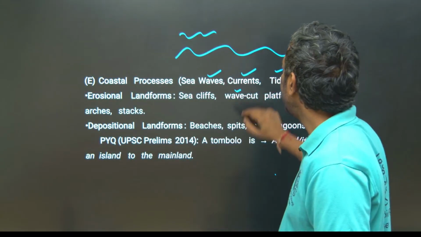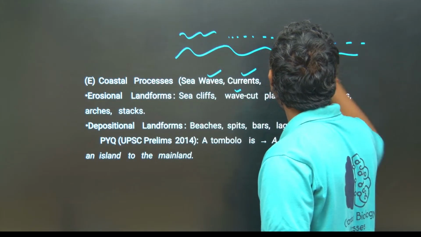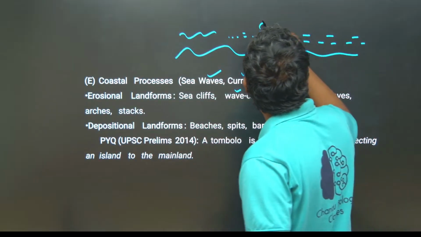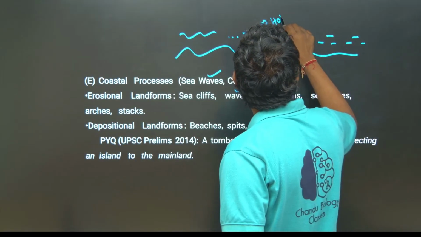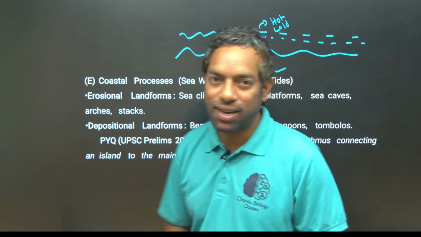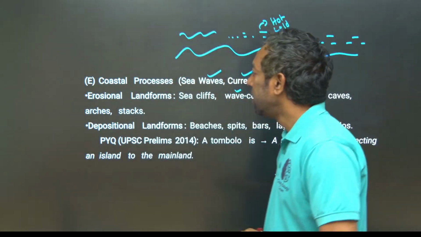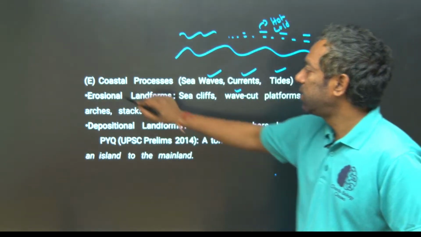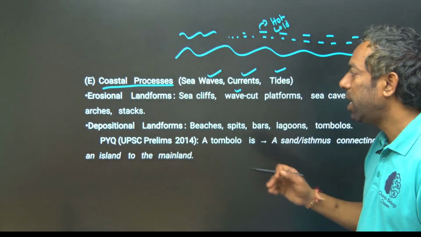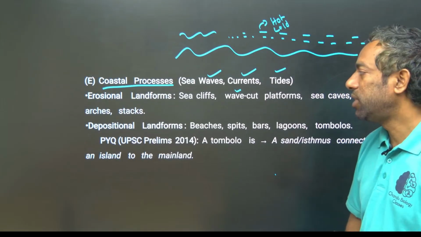And if we come to the current, there is an air force on the surface of the water, which is a current, either a hot current or a cold current on the earth's surface, based on the region. Guys, these coastal processes like waves, currents and tides also create landforms, either erosional landforms or depositional landforms.